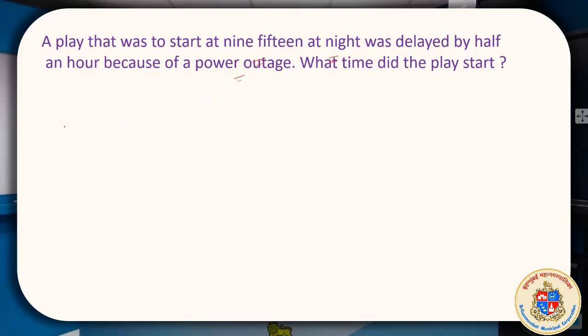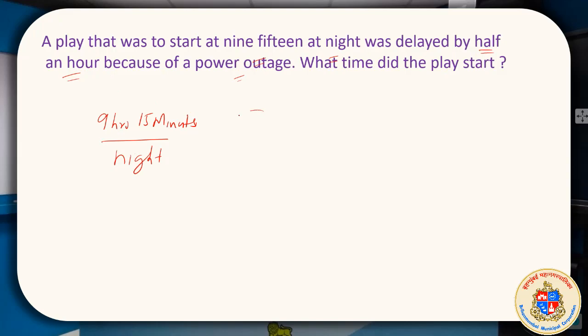Maybe a cricket match or a football match supposed to start at 9 hours 15 minutes at night, delayed by half an hour because of some power outage. So delayed by half an hour is given.